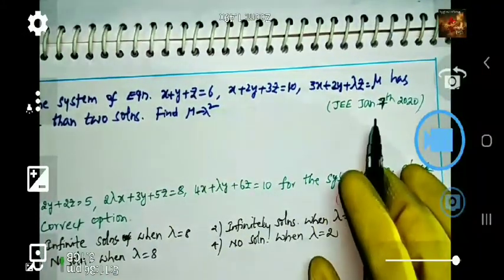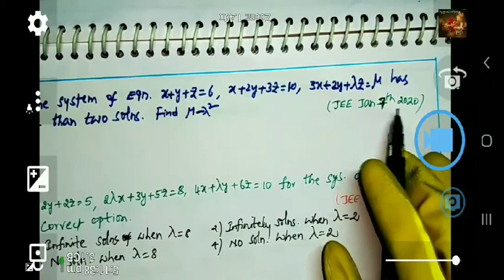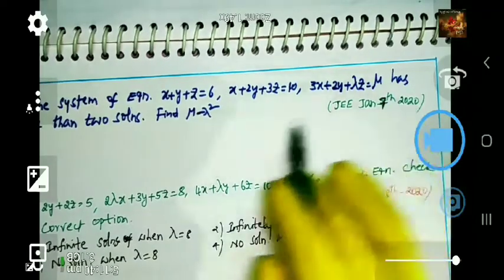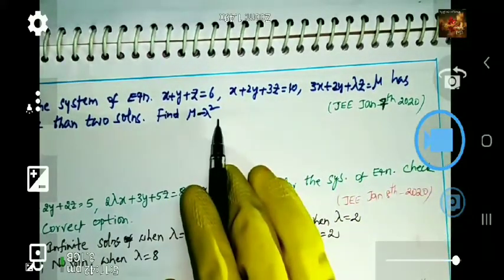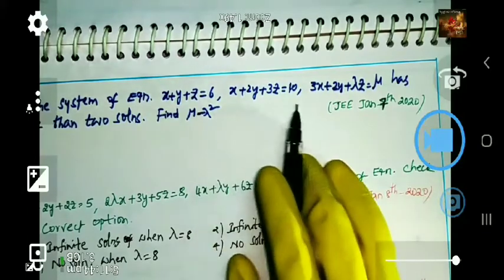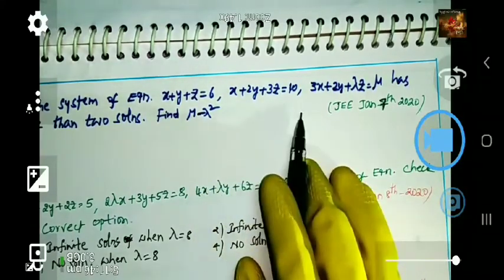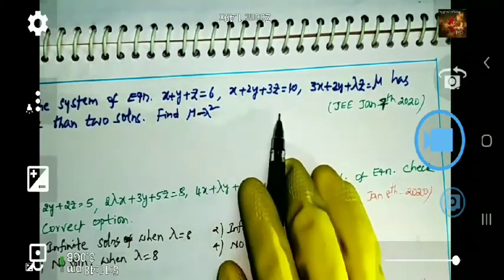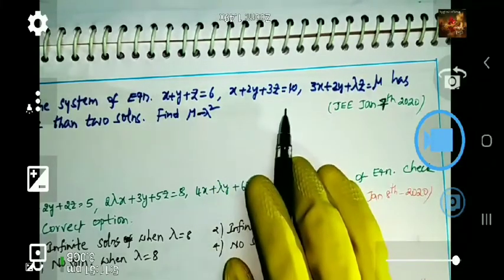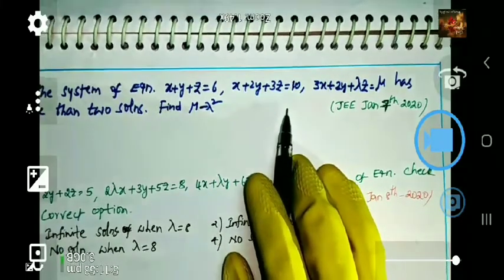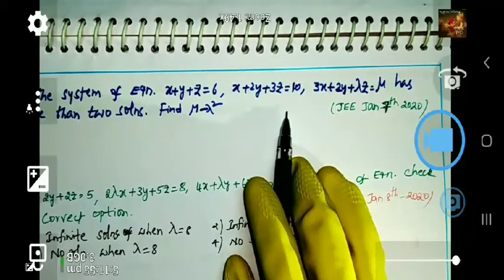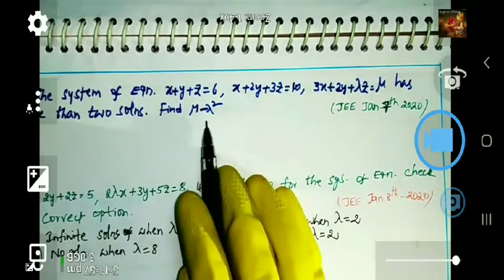It is given that this was asked on Jan 7th, 2020. Find mu minus lambda square. This is a numerical value based question. So you can get the answer maybe 2 digits, 3 digits, decimals also, maybe 1 digit. We'll see what is this resultant value.